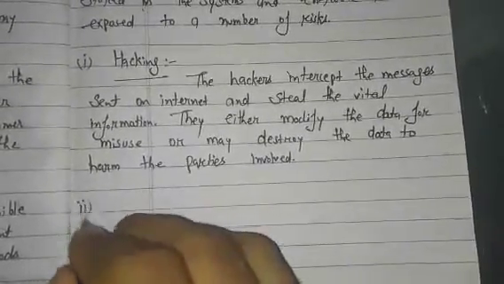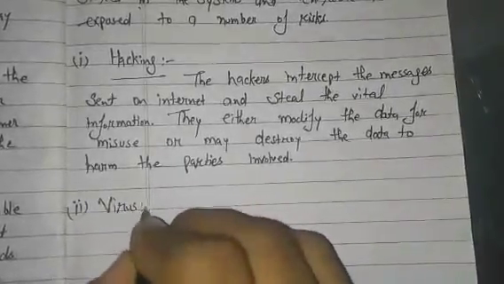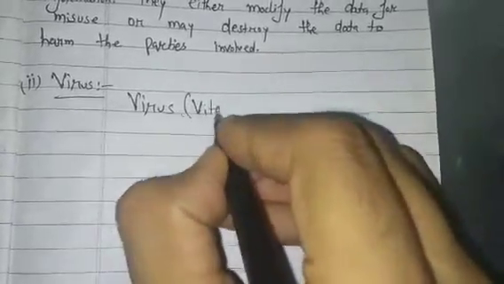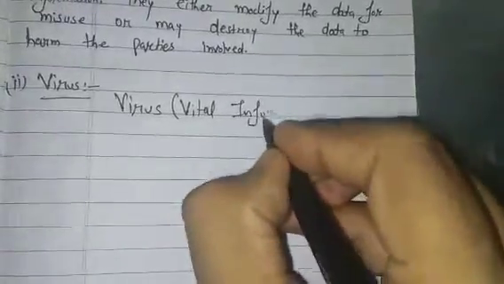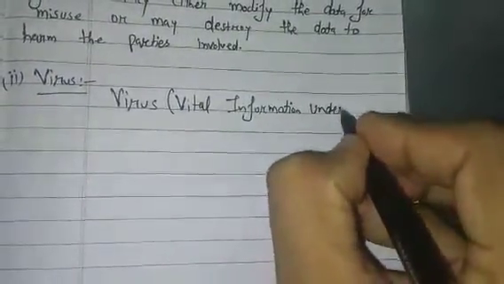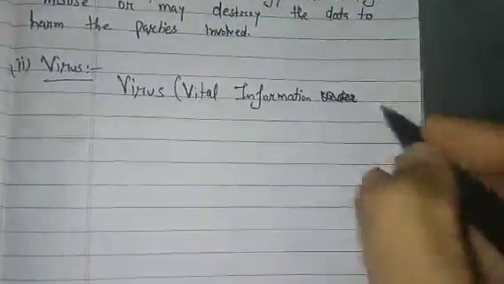Okay, the second point is virus. The full form of VIRUS is Vital Information Resources Under Siege. You can write it here completely: Vital Information Resources Under Siege.